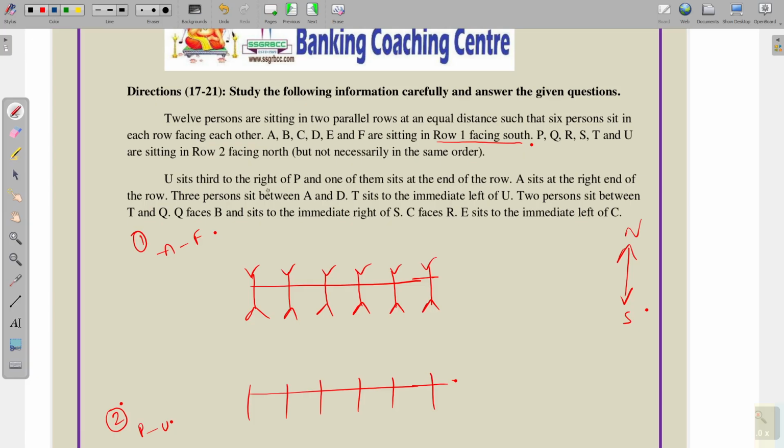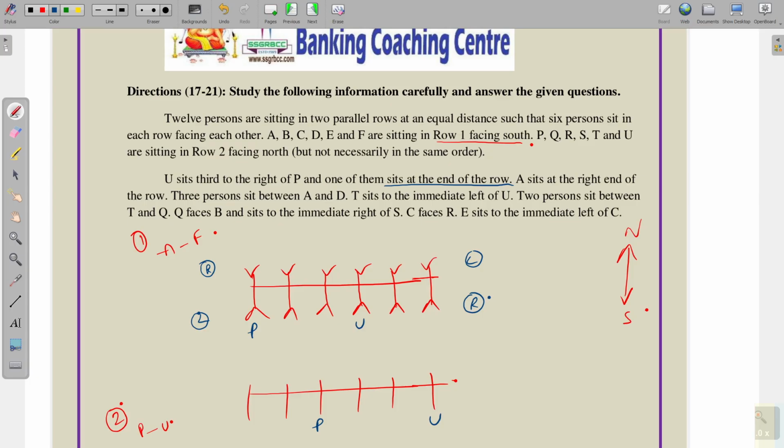U sits third to the right of P and one of them sits at the extreme end of the row. Okay, U is third to the right of P. Suppose it is the right side of the row 1, it is the left side, and it is the right side, and it is the left side. So if I take P here, 1 2 3, U is coming here. In these 2, one of them is sitting at the extreme end. It is the first possibility. If I take U here, P coming here, it is the second possibility.